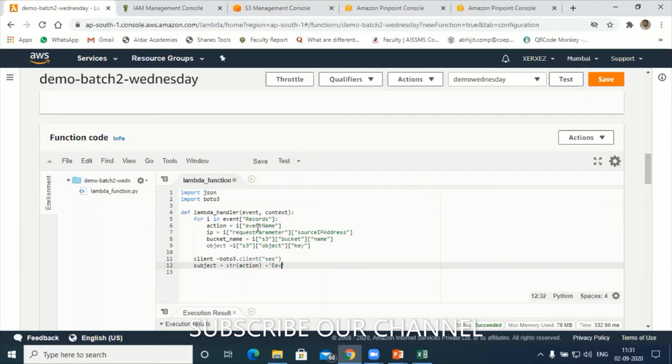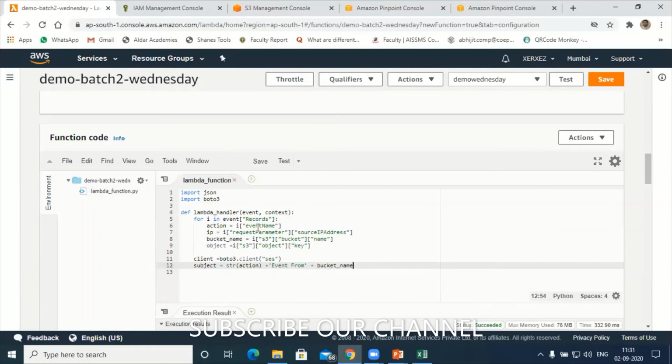Let's try to execute this program. If any error, we can rectify. Next is bucket name plus bucket name. Subject is ready now.